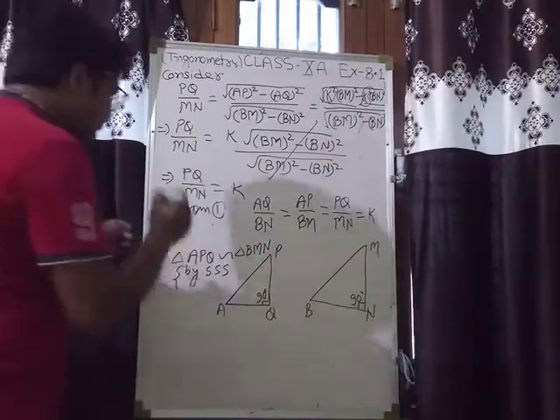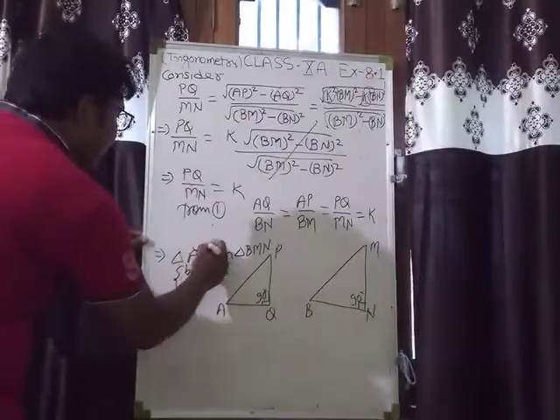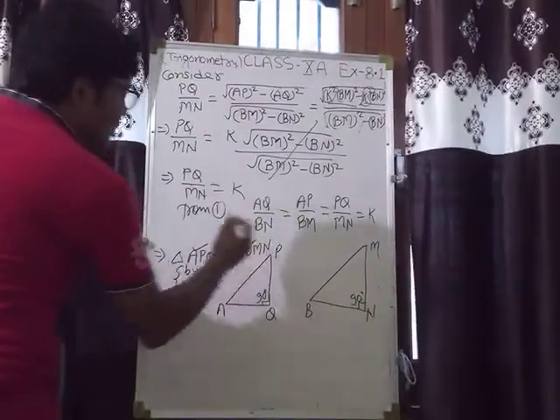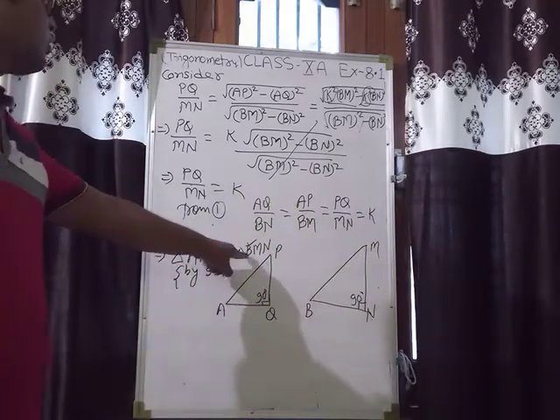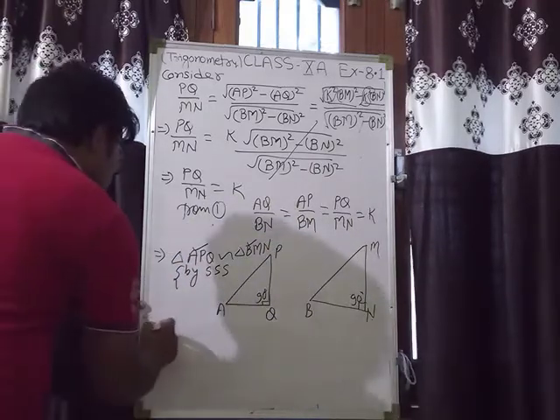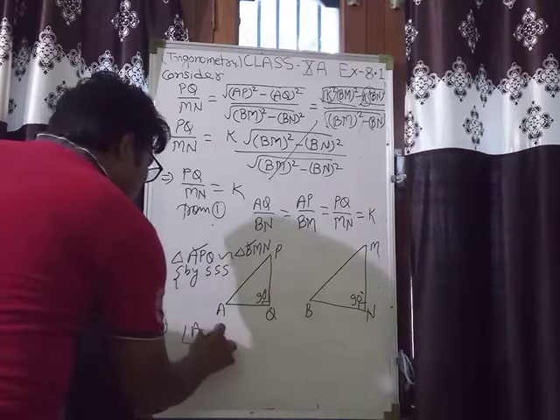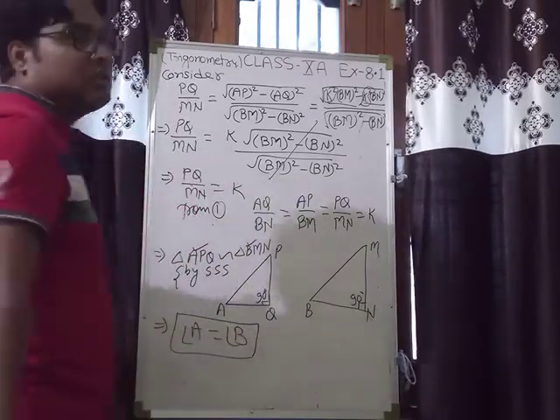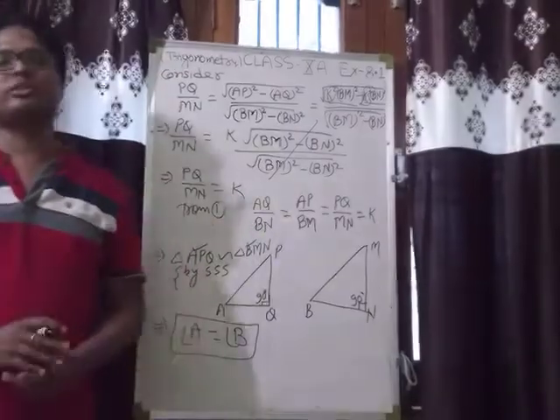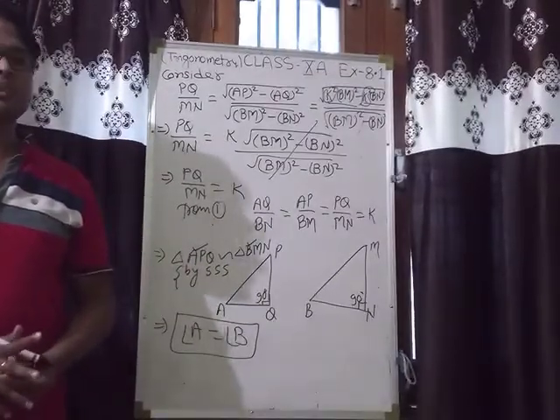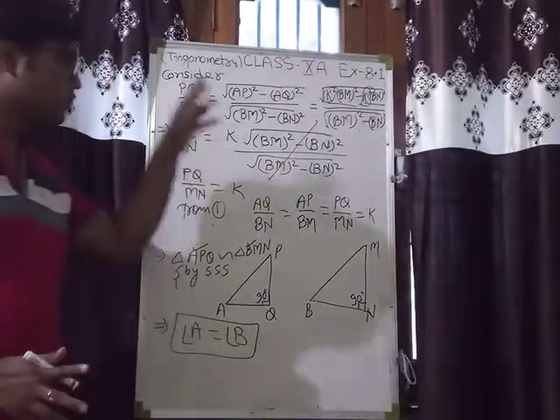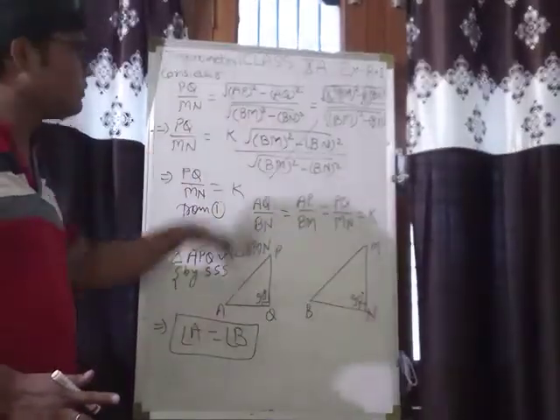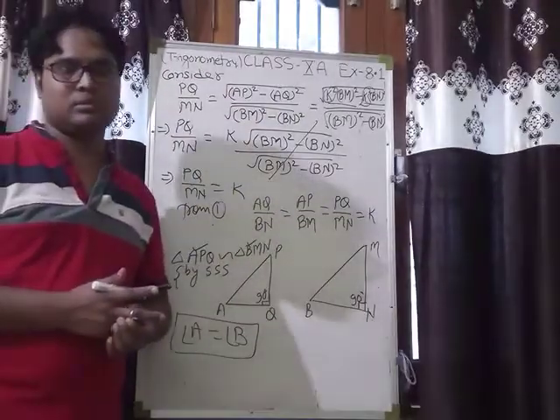So by using that, we have angle A is equal to its corresponding. So angle A and angle B are corresponding angles. Clearly from here we have angle A equal to angle B. So that is the proof of this question, question number 6. And that is very important question. Okay? So I hope you all have noted this.